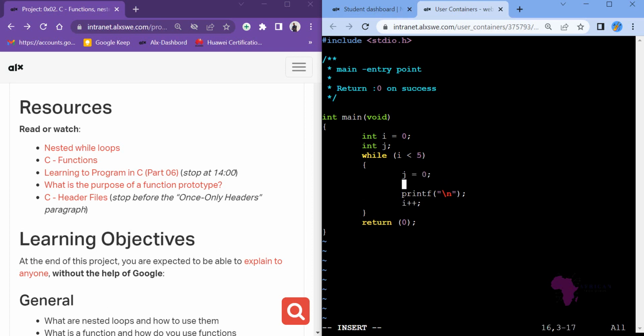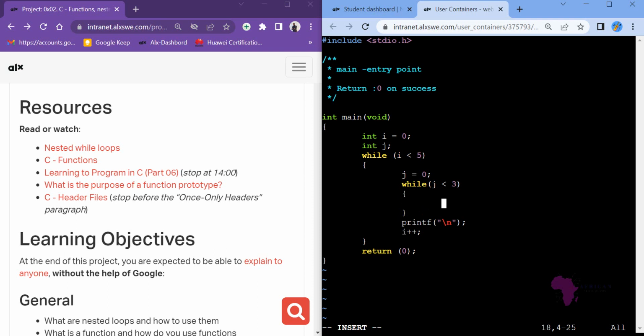And then what next? I want to write another while loop. Since the first while loop is just printing 5 lines, nothing in it, in this case now we want to print numbers. So it prints numbers 0, 1, 2. So we'll say in this case, j has to be less than 3. So as long as j is less than 3, what will happen? Let me close the brace so that I do not forget.